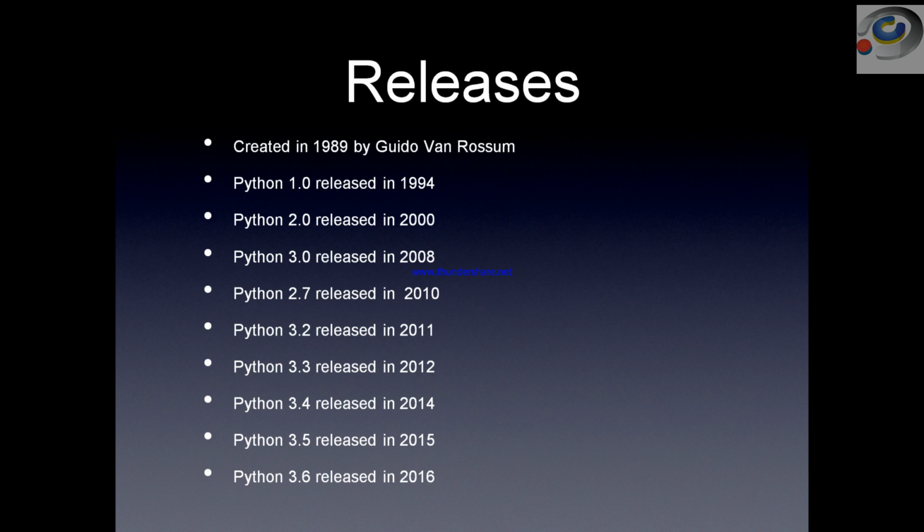Then Python 3 was there in 2008. Likewise, the latest version we are in now is Python 3.6 in 2016. But the stable version that we use for our training is basically Python 3.5, because that will be the stable version that we use. So these are the different version releases that we have got for Python.